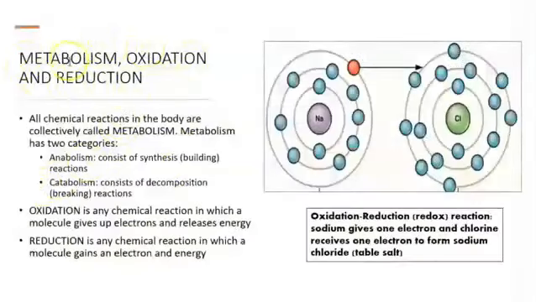Metabolism, oxidation, and reduction. All the chemical reactions that happen in your body are going to fall under the category of metabolism. The chemical reactions that build are going to fall under the category of anabolism. All the chemical reactions that destroy are going to fall under the category of catabolism. Oxidation and reduction. A chemical reaction can be an oxidation or it can be a reduction, because this one is going to oxidize by giving electrons, and this one is going to be a reduction because it receives electrons.